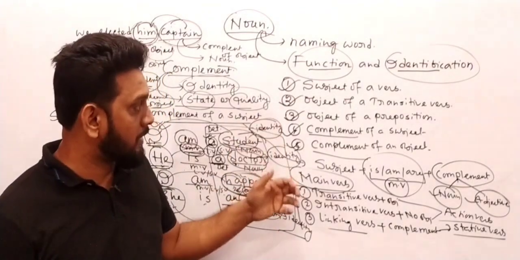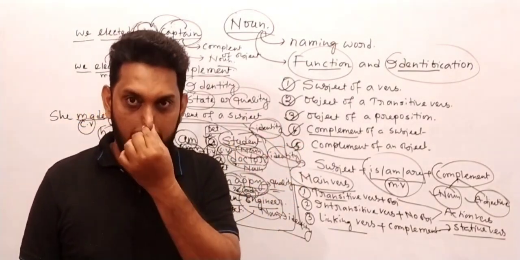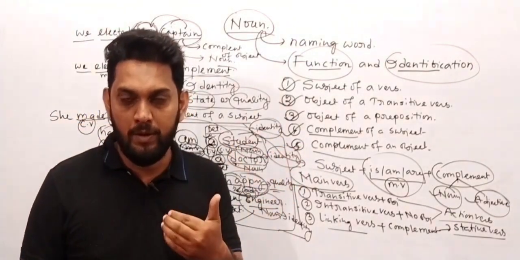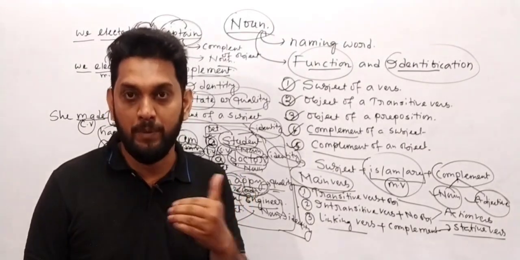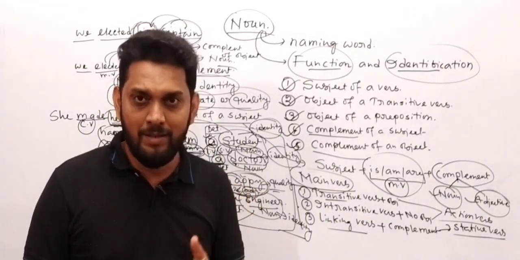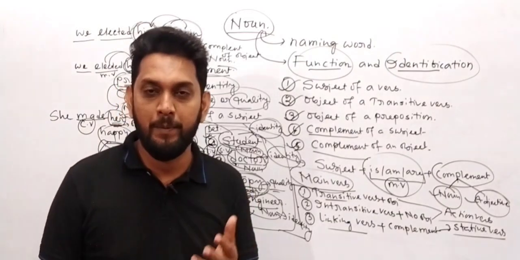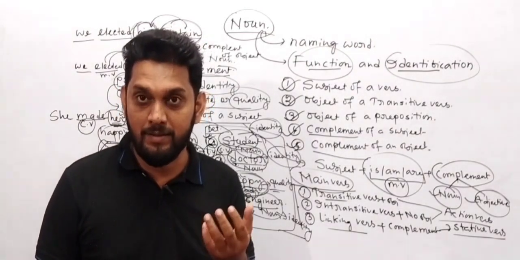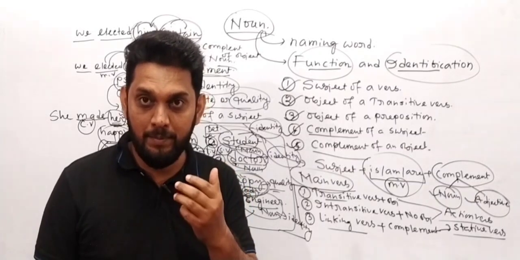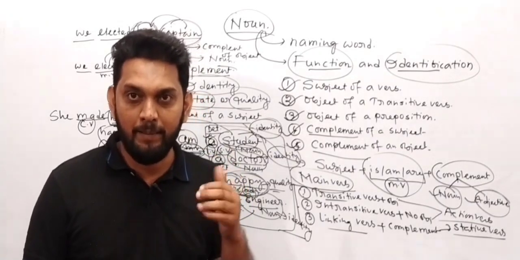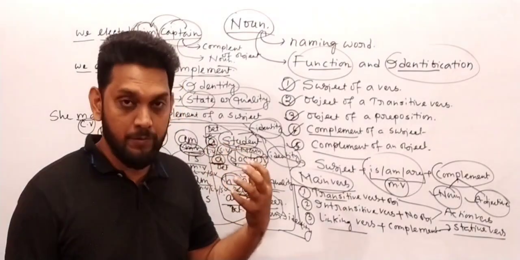Right now we have understood the functions of a noun, then we can understand the common noun. And what are the features, the characteristics of common noun, proper noun? Because all of you are preparing for competitive exams like SSC CGL, CHSL, or TPSC, so you need to have the idea about all the aspects of noun.